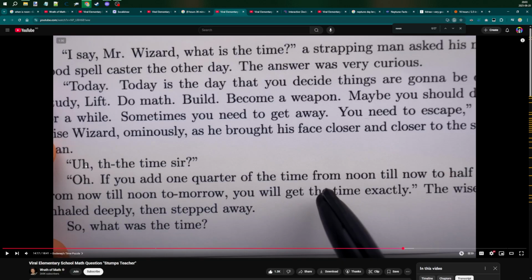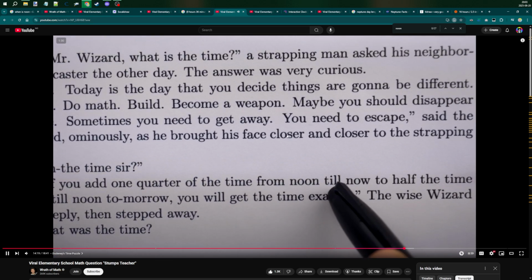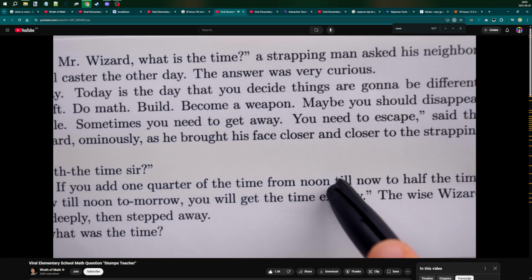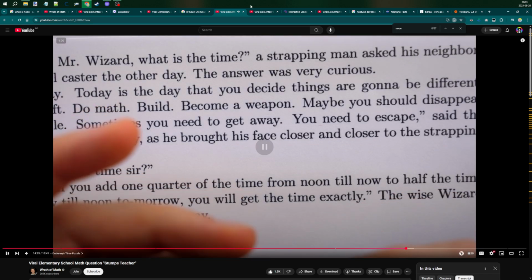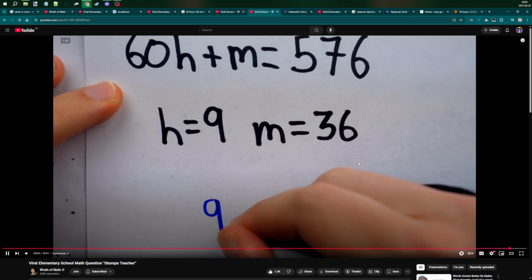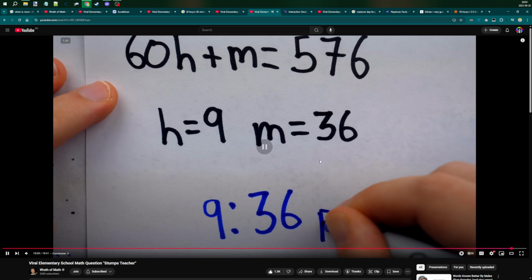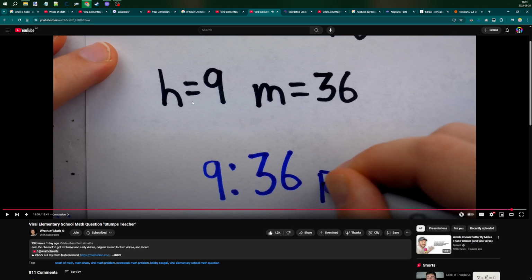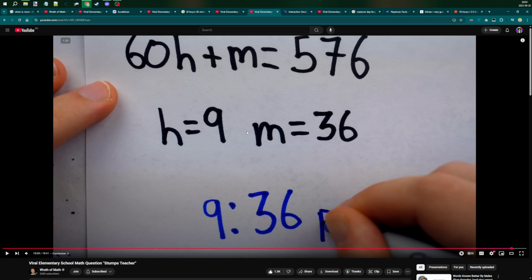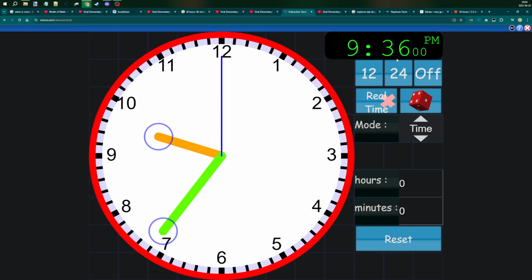However, Wrath of Math did say that we're going to assume that we can express just the time now. So we're assuming it's p.m. If it is, the time exactly is 9:36 p.m. So he makes the assumption that you're supposed to take whatever time you get and add p.m. to the end. And obviously 9:36 p.m. would be a valid time then.